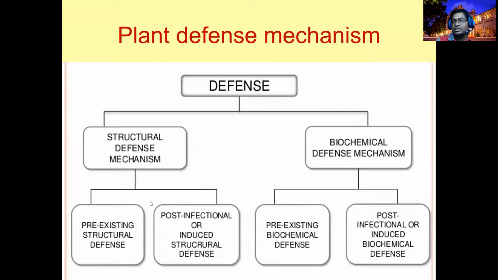Like a physical force caused by the pathogen, there is a structural defense of the host. Like a chemical weapon of the pathogen, the plant has its own chemical weapons to defend. That is also true. One is pre-existing biochemical defenses, the other is post-infectional defense. So how is this defense system working? Then we have to go a bit into the host resistance, right? How is host resistance governed?